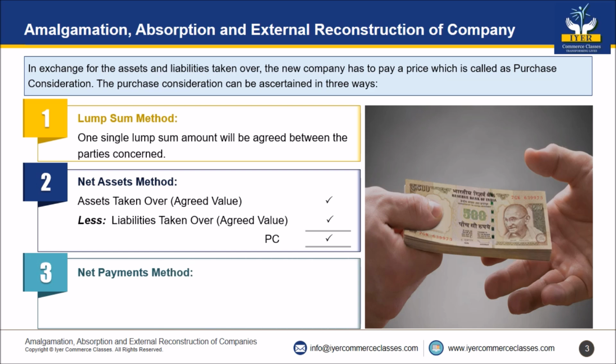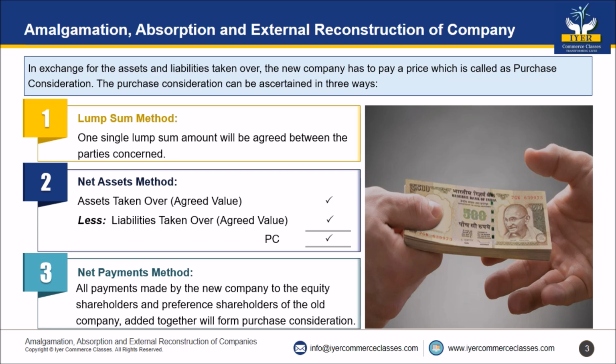Third one, that is called net payments method. All payments made by the new company to the equity shareholders and preference shareholders of the old company, add them together, is what is called purchase consideration by net payments method.